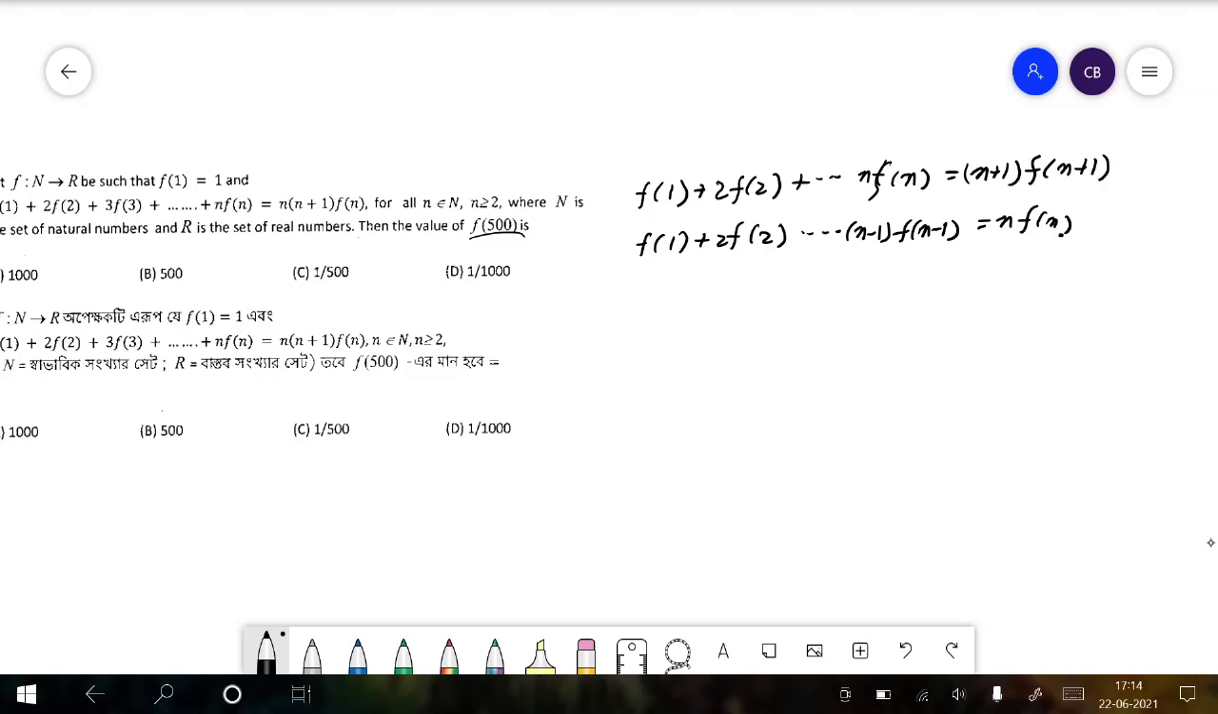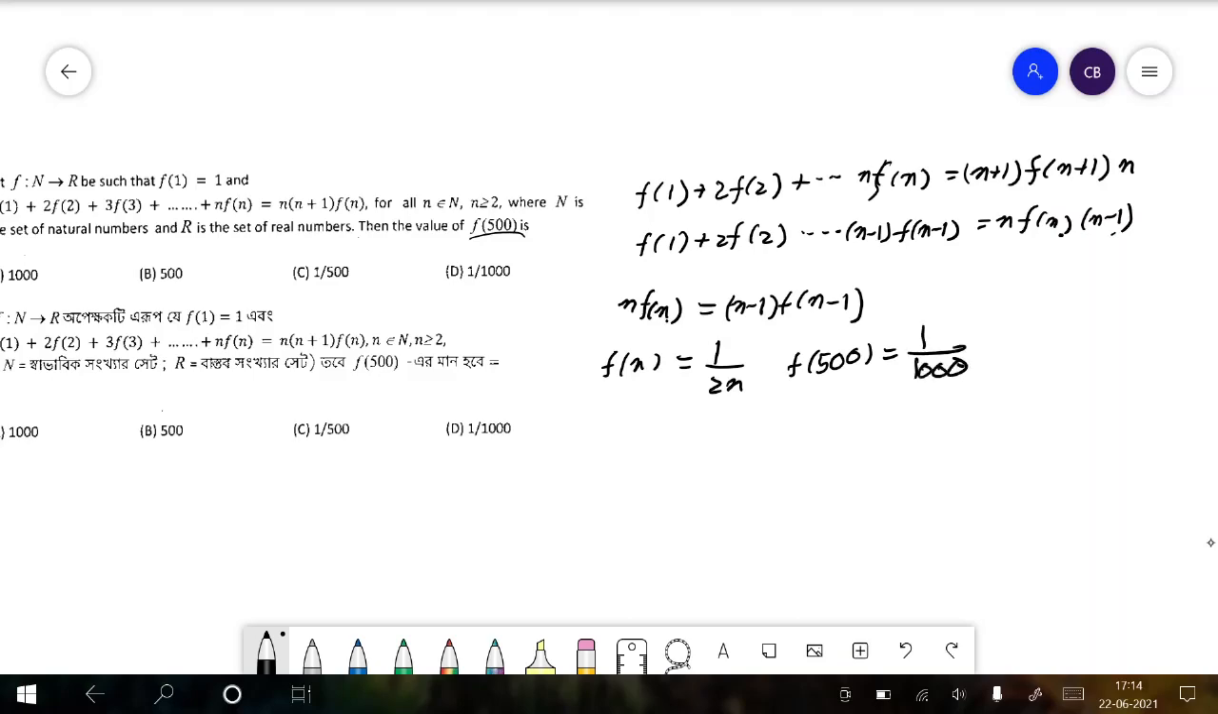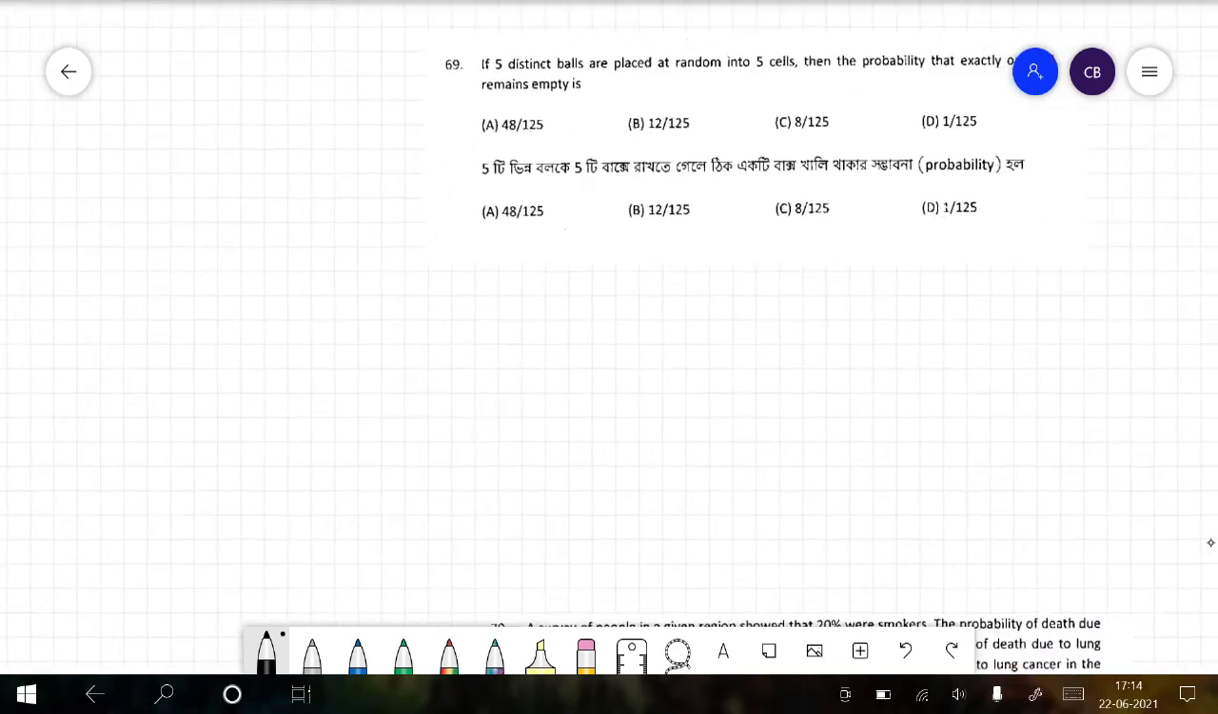So after subtracting, we see that n fn, so this will be multiplied by another n and n minus 1. So we see that n fn is equal to basically n minus 1 into f n minus 1. Therefore clearly fn is equal to 1 by 2n. Therefore f500 is equal to 1 by 1000. So there we go, the answer is D. Now moving on.